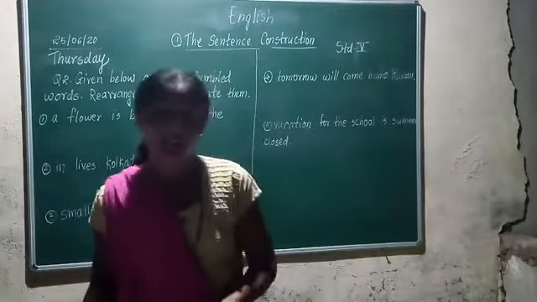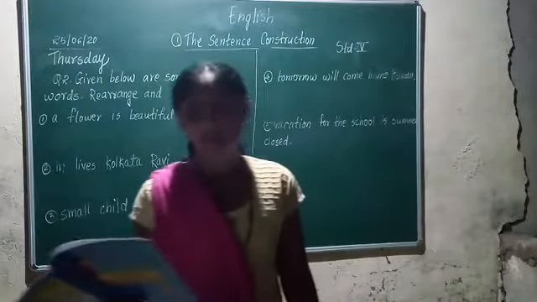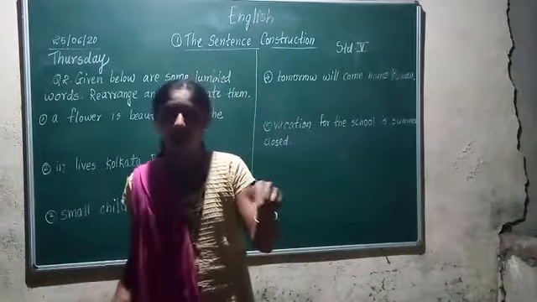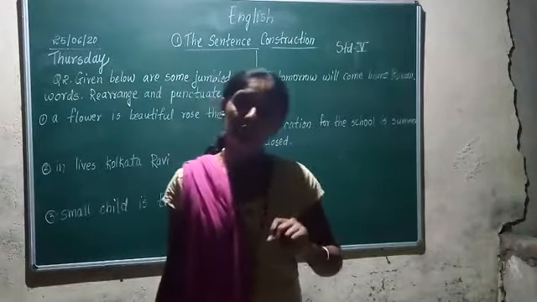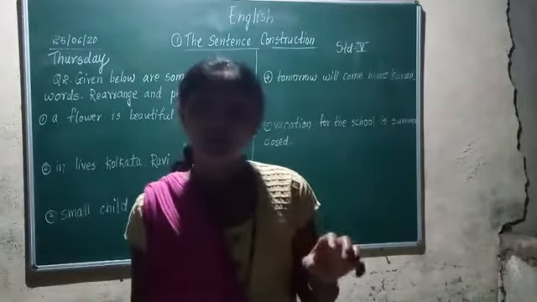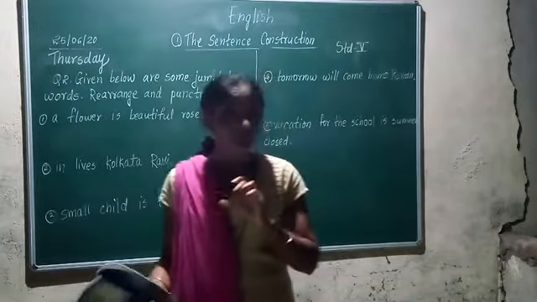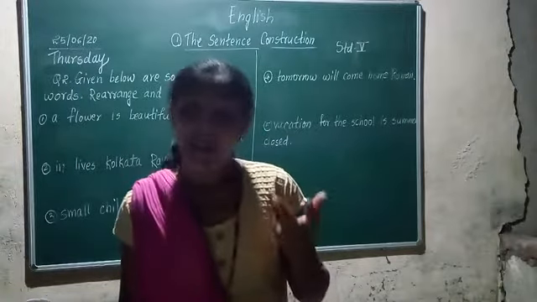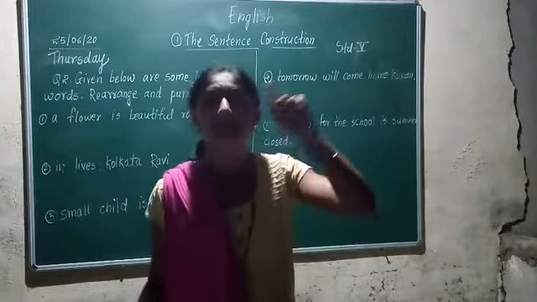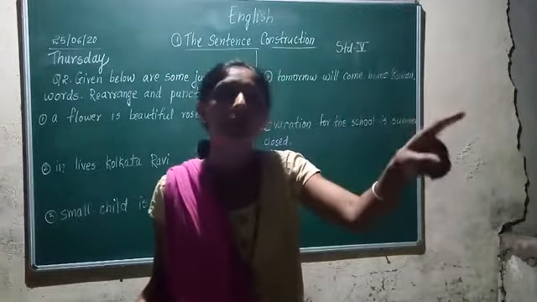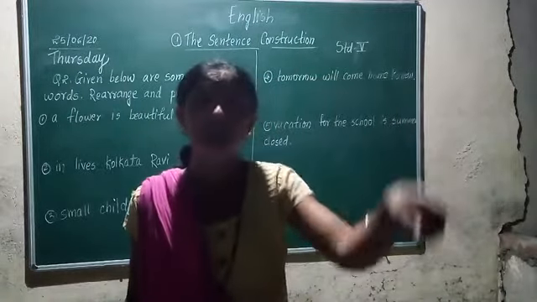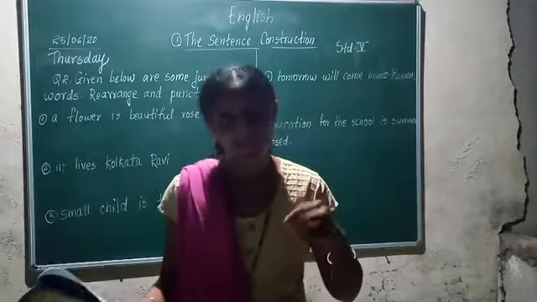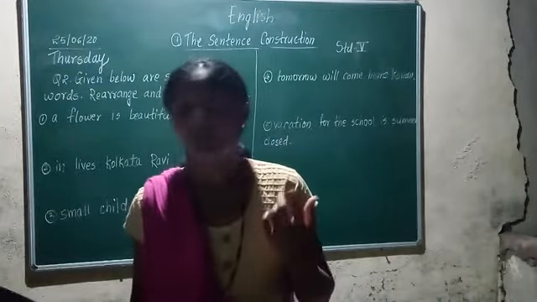Then after that we studied the predicate. The predicate of a sentence tells us something about the subject. Correct or not? For example, yesterday we took: Rahul acts like Robin Hood. When the question is asked, who acts like Robin Hood, we get the answer Rahul. He is doing the action. So Rahul is the subject.